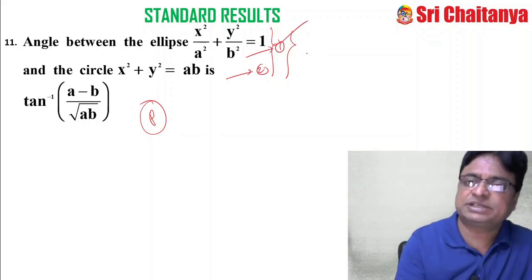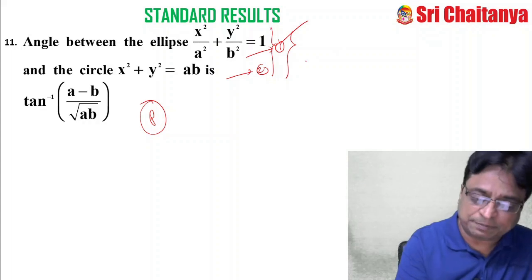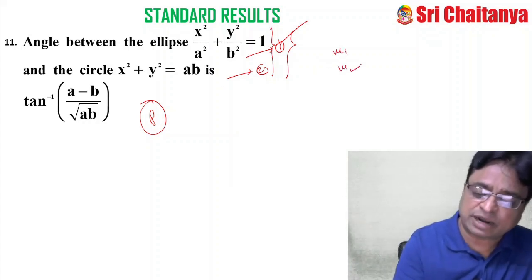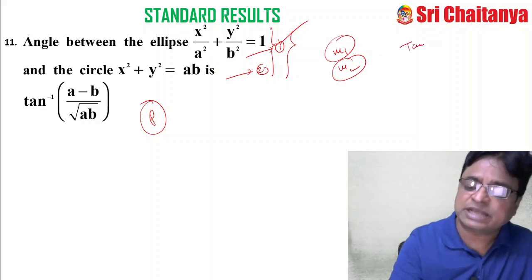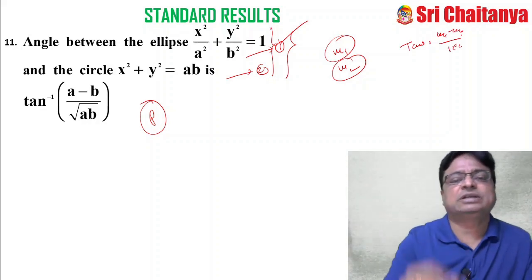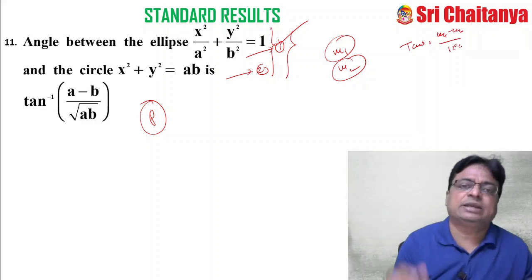That means differentiation. Differentiate equation 1 to find dy by dx, and differentiate equation number 2, and find the slope at P, that is m1, and the slope of the second curve at P, let it be m2. If you know m1 and m2, and if theta is the angle between the curves, then what is tan theta? m1 minus m2 by 1 plus m1 m2. Apply that, you will get the answer. So this is the standard technique.